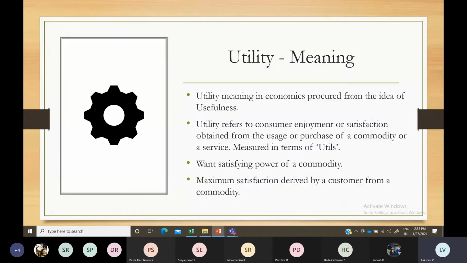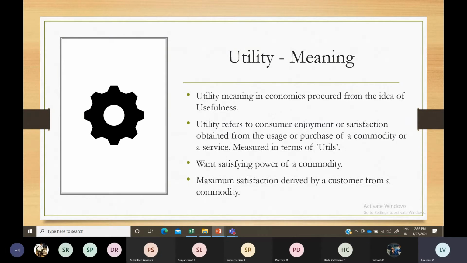Utility means the benefit or satisfaction any individual, any consumer, derives from a product or service. If he gets maximum benefit or satisfaction, that is known as utility.